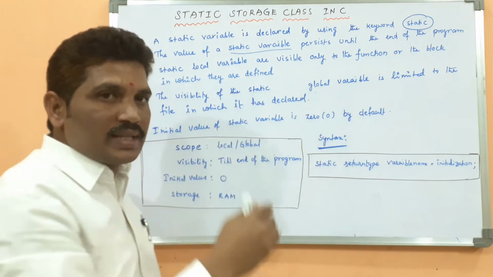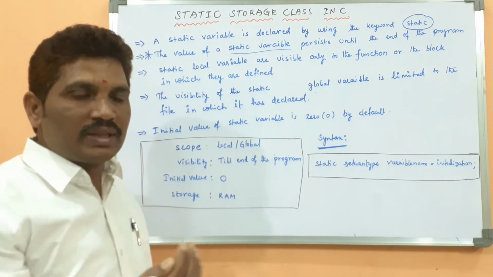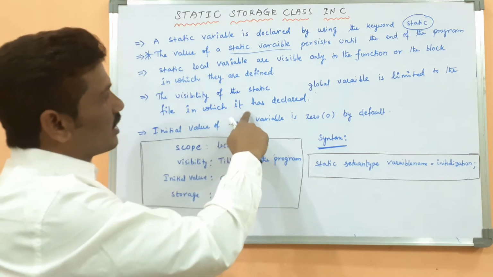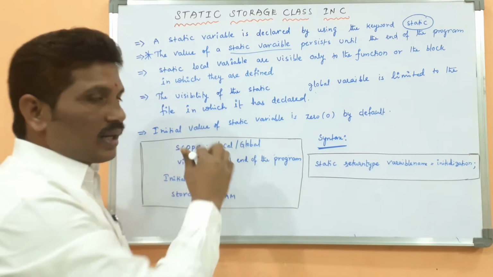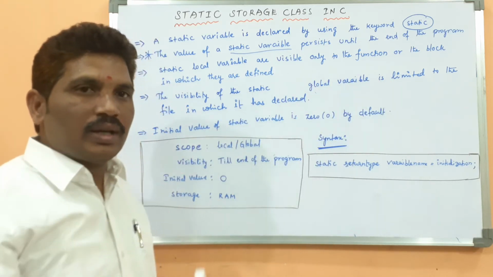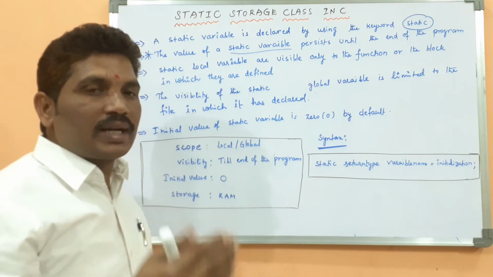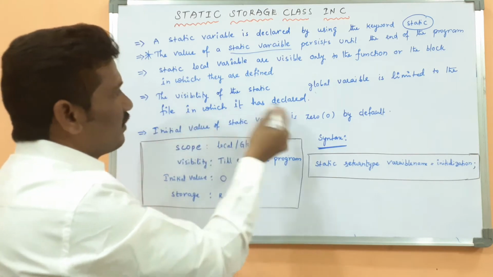If the static variable is declared within the block, the visibility of the static variable is within the block. The visibility of the static global variable is within the file. Limited to the file means limited to the program, because a program may contain n number of files. It is limited to the file in which it is declared.